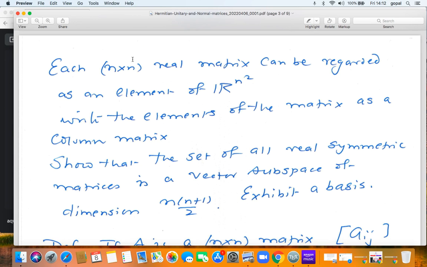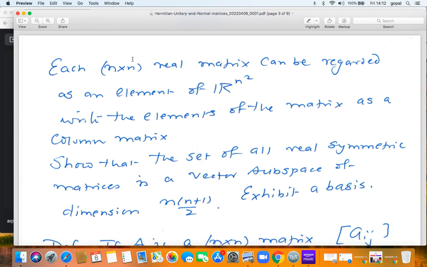So now, the set of all 3 cross 3 matrices is R^9. What about the set of all 3 cross 3 real symmetric matrices? It's a vector subspace. If A and B are real symmetric, A plus B is also real symmetric. If A is real symmetric and alpha is a real number, alpha A is also real symmetric. So the set of all 3 cross 3 matrices is R^9, and the set of all 3 cross 3 real symmetric matrices is a vector subspace of R^9.